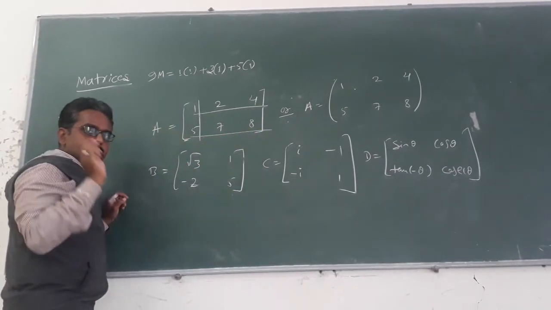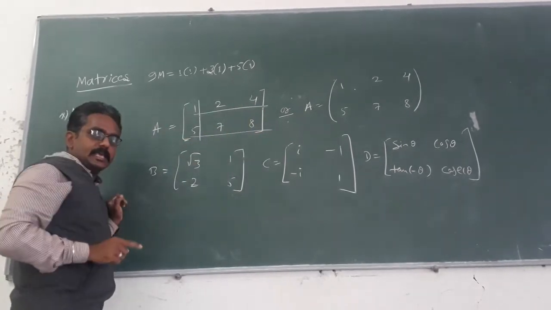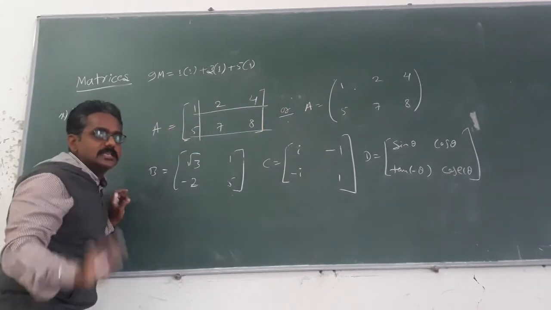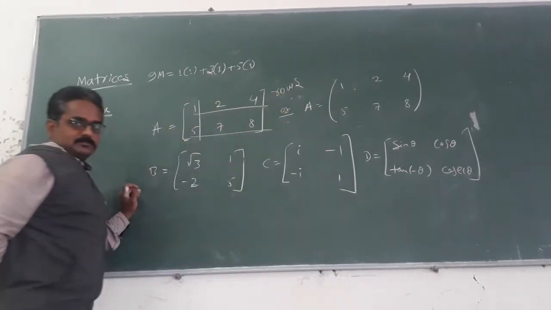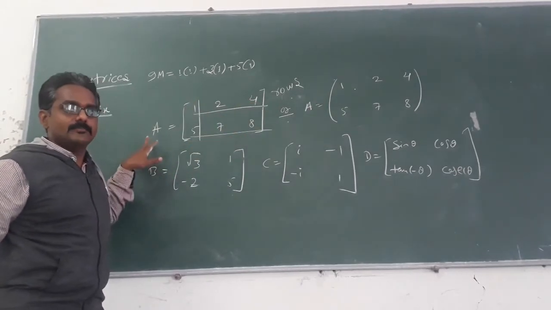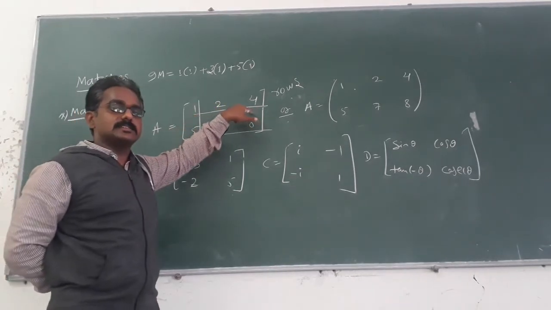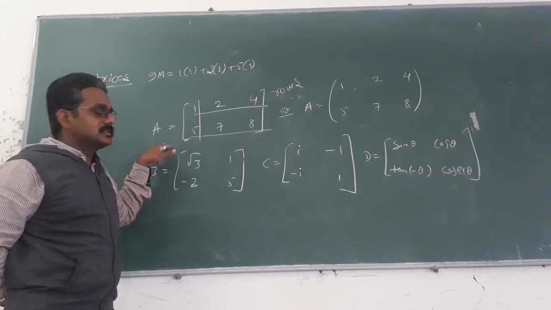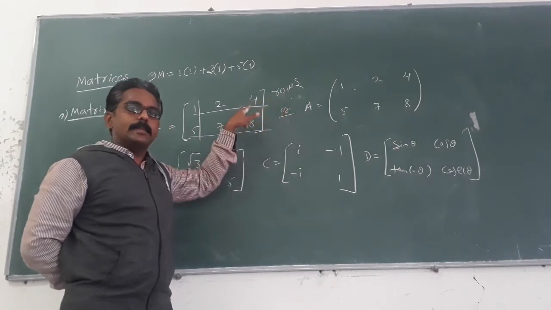Okay, listen here carefully. The horizontal lines of elements of the matrix A are said to be rows, not ROS, it is ROWS. Rows of a matrix A. How are they constructed? The horizontal lines of elements of the matrix constitute the rows of a matrix.